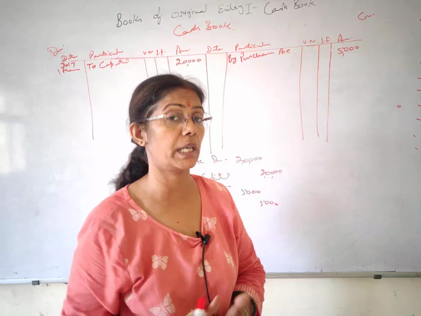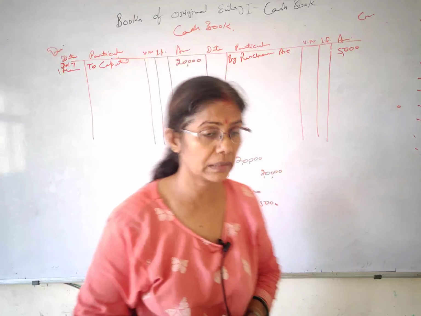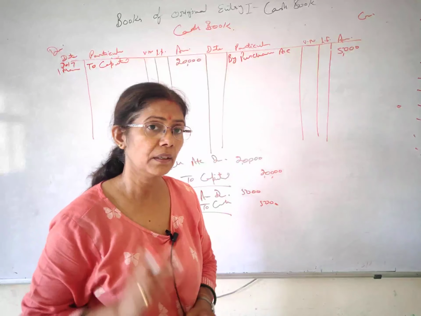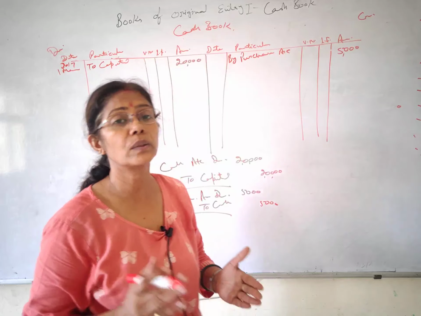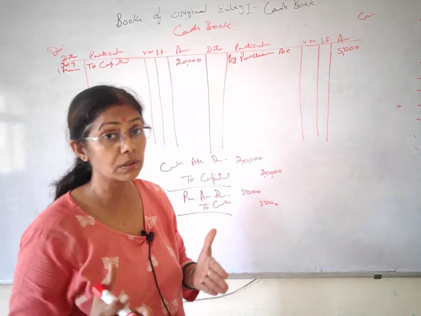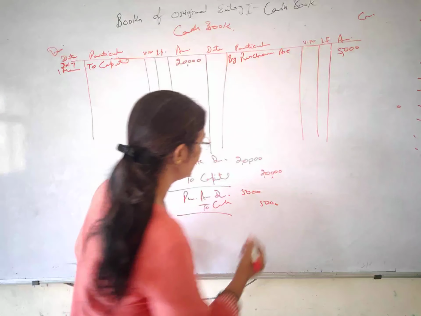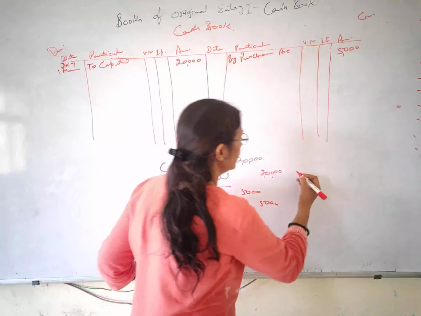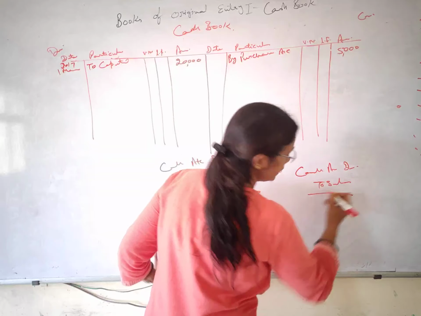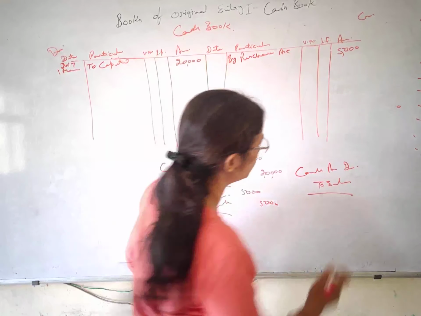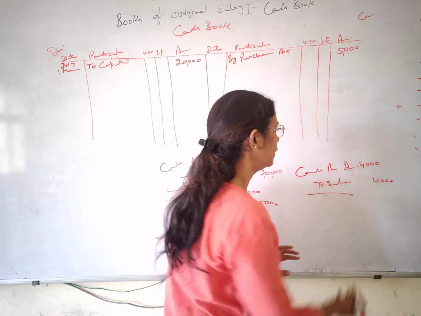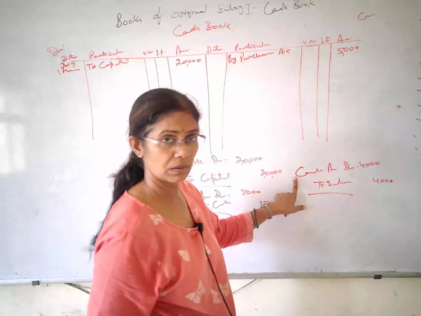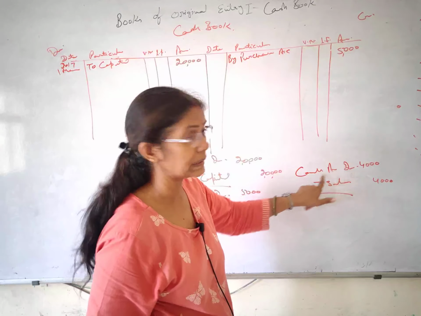Okay. So next it's telling sold goods for cash. आपने goods बेची हैं. What is the entry? Instead of writing, I can take it directly. Sold goods for cash. Cash is coming, goods are going. Okay. So the entry is cash account debit to sales. Are you getting? चलिए लिख देते हैं. Entry is cash account debit to sales account, and the amount is 4,000. Right? Here you can see we have received 4,000 rupees in cash.